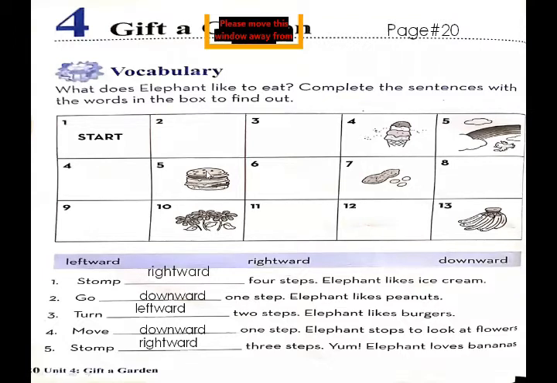Now we move 1 step downward, so we reach the flowers which the elephant looked at. Then we jump for 3 steps. 1, 2, 3. We reach the bananas which elephants like to eat. We jump rightward, in the direction of the right hand. So we reached the bananas which elephants like to eat.